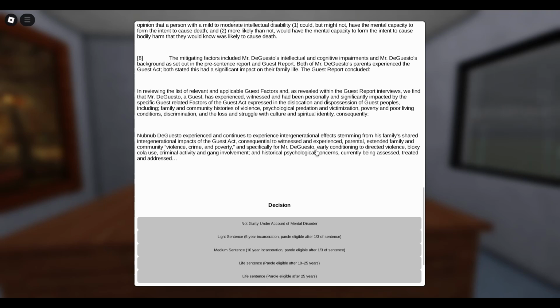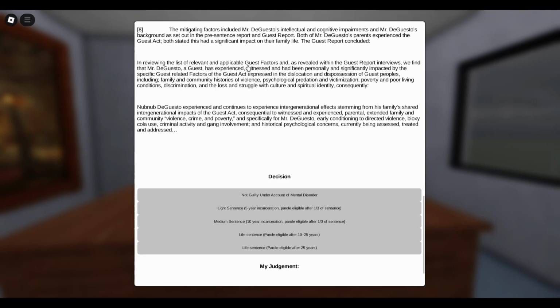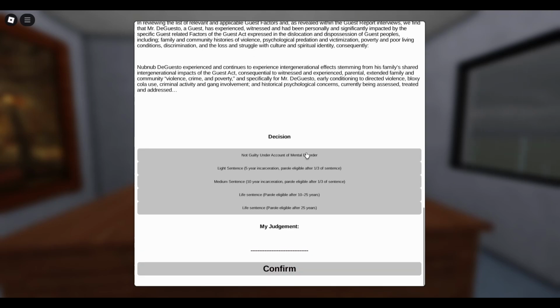Both of Mr. DeGesto's parents experienced the Gladue Act. Both stated this had a significant impact on their family life. This is saying that Mr. DeGesto, because he was a Gladue subject, saw a lot of violence and victimization as well as discrimination. Mr. DeGesto experienced and continues to experience intergenerational effects stemming from his family's shared intergenerational impacts of the Gladue Act.